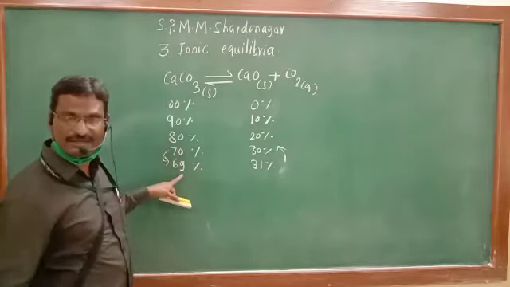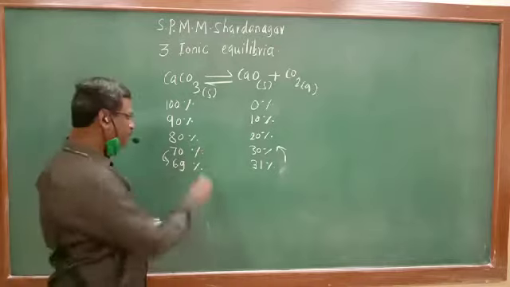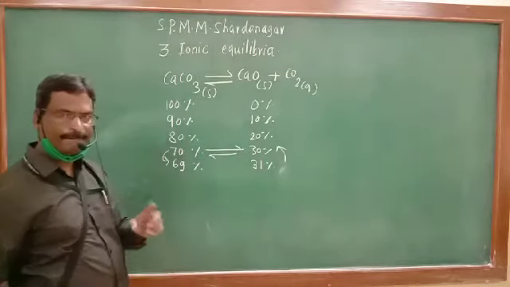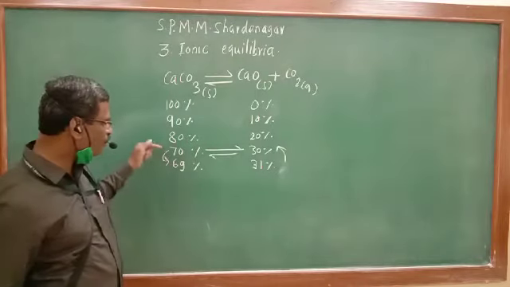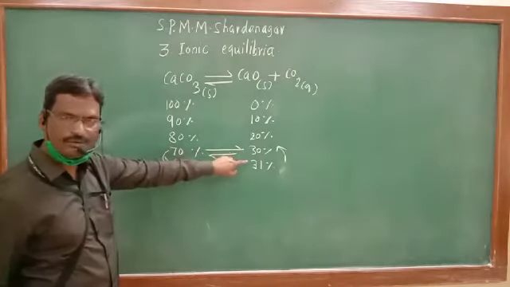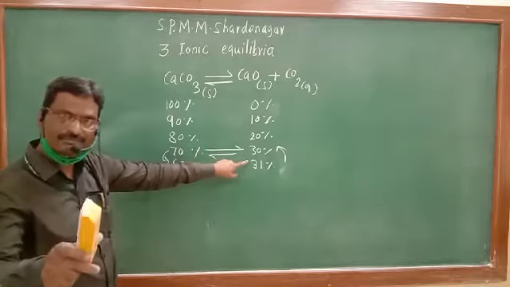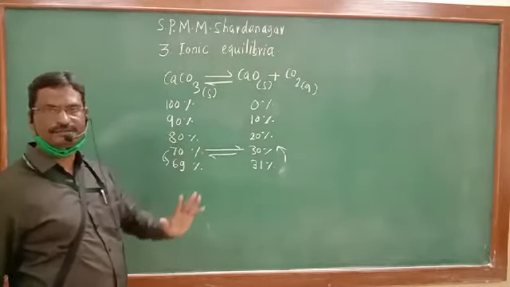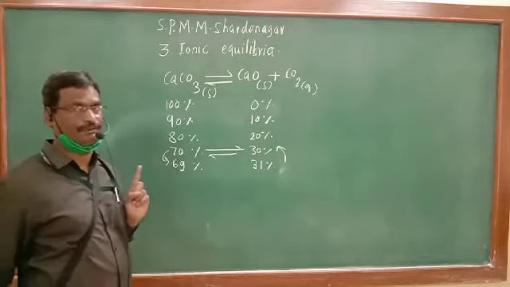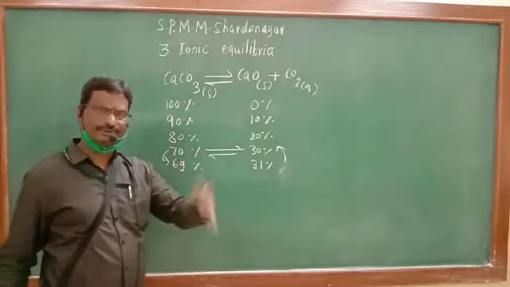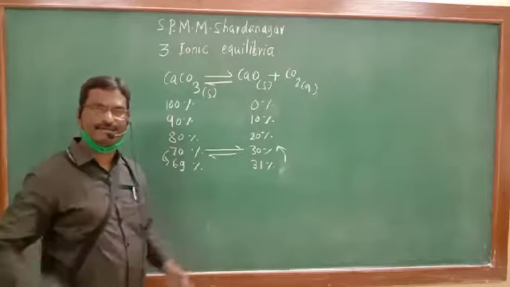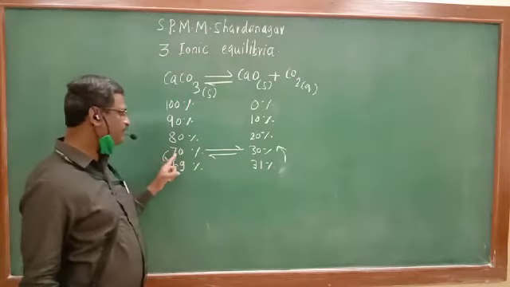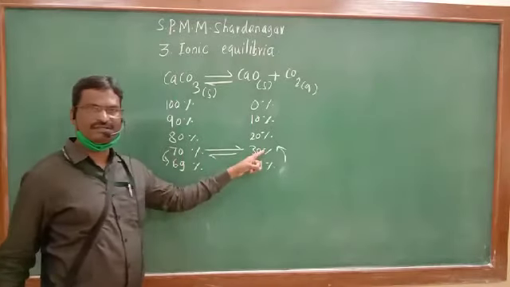So what is the concentration percentage at equilibrium? 70 and 30. Because whatever 1% of reactant is converted to product, the same 1% of product is converted to reactant. Reaction is not stopped. Reaction is continuous. Reaction continuously takes place. Reaction is not stopping, but percentage concentrations are constant.